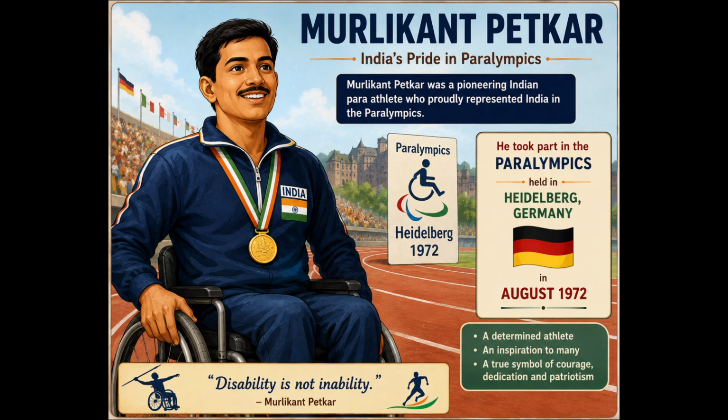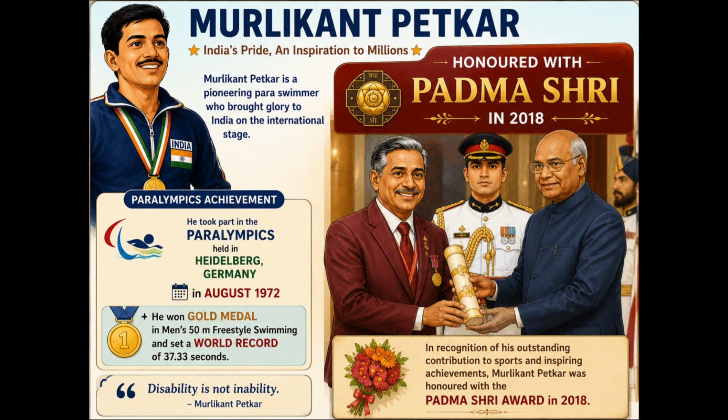But in spite of this, he participated in the Paralympics, which were held in Heidelberg, Germany in 1972 for swimming. He set a world record and won a gold medal for India. He has also excelled in multiple sports including boxing, javelin throw and shot put. He was awarded the Padma Shri in 2018.